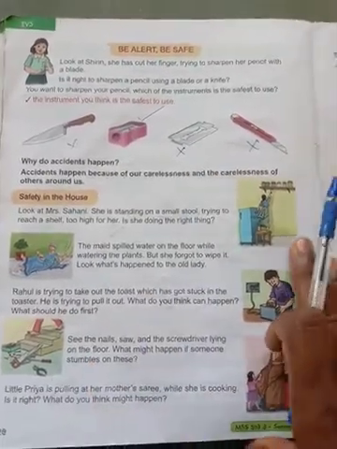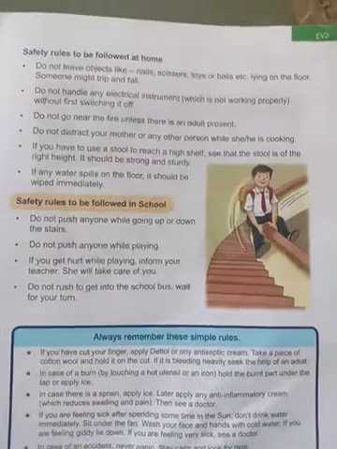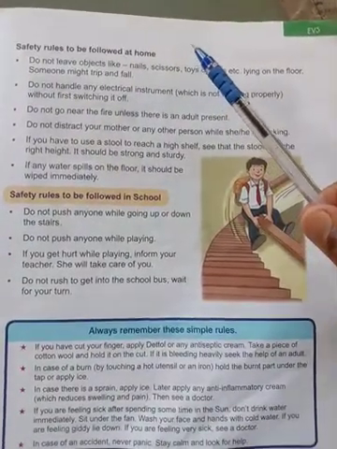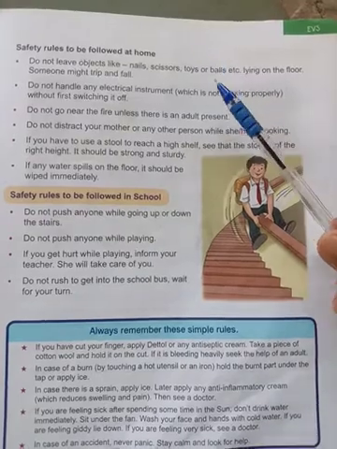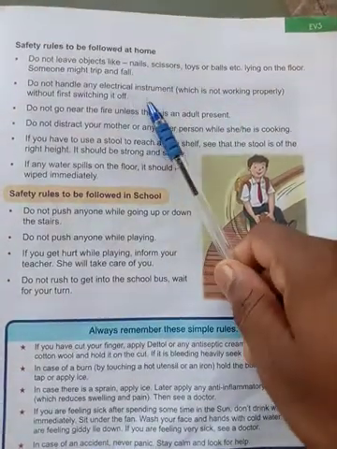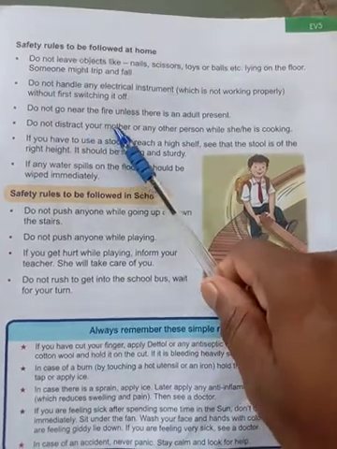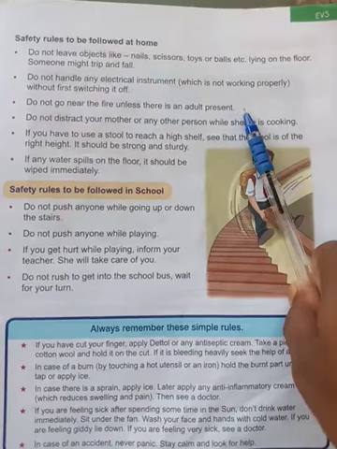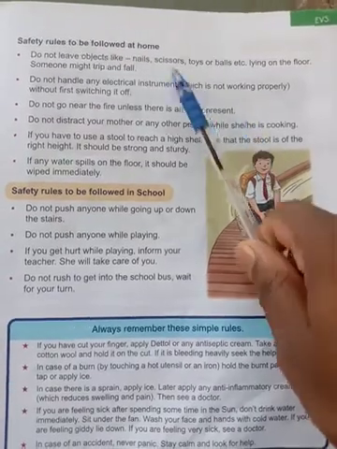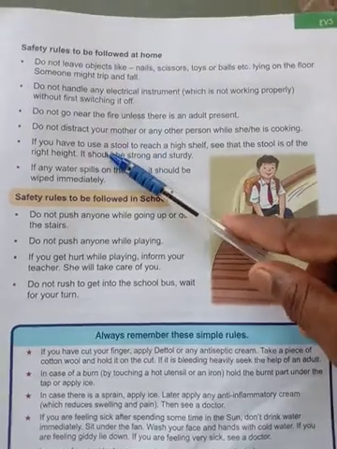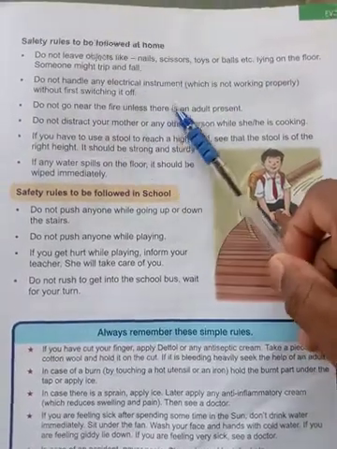And some safety rules have to be followed in your home. Do not leave objects like scissors, toys or balls lying on the floor. Do not handle any electric instrument. Do not go near fire unless there is an adult present. And one more important thing, so many rules are there. If you follow all these safety rules, then you become very safe.